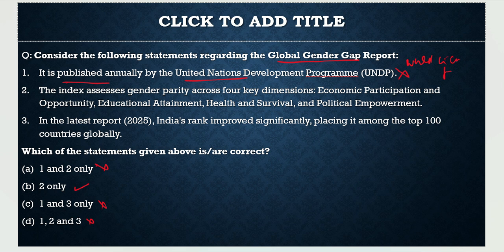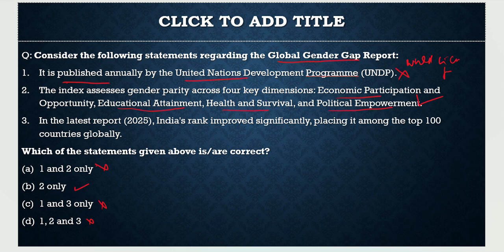The index assesses gender parity across 4 key dimensions. What are these 4 key dimensions? Economic participation and opportunity, we discussed that. Educational attainment, we discussed that. Health and survival, we discussed that. And political empowerment, we discussed that. So this statement is exactly true.